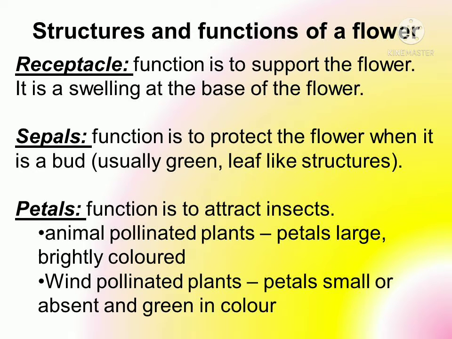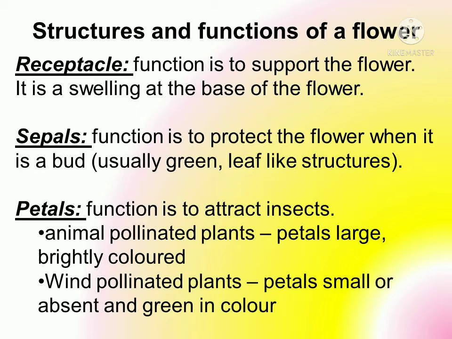Next come to the structure and function of flower, and the first structure that is found at the base of flower is the receptacle. So receptacle is the part of the plant which is present as a swelling at the base of flower, and its function is to provide support to the flower. Second part of the flower is sepal. Sepals are usually green in color, leaf-like structures. They are clearly visible when they surround the bud in the growing stage of the flower, and its function is just to provide protection to the bud so that the flower can grow well.